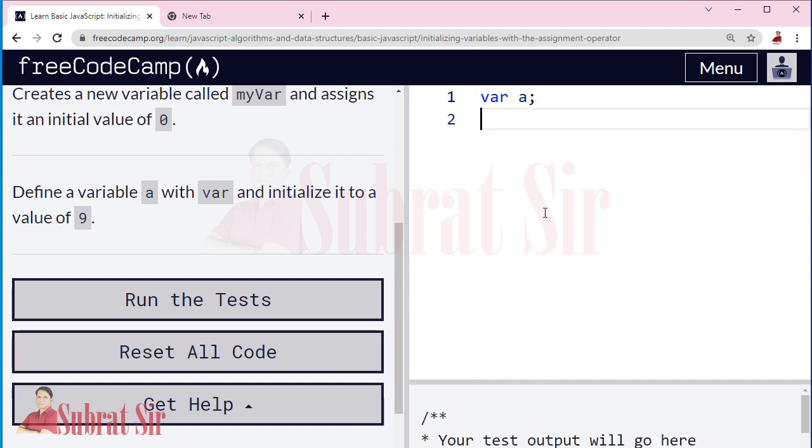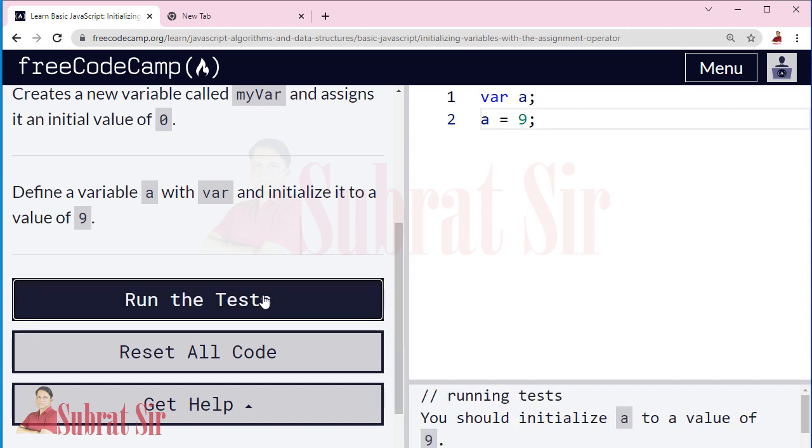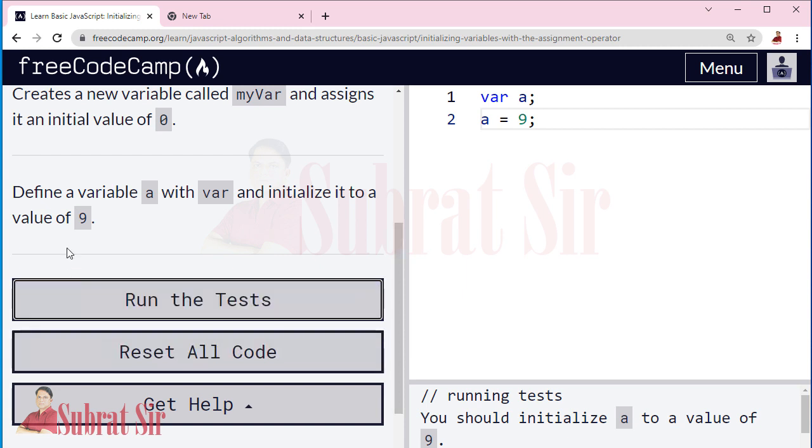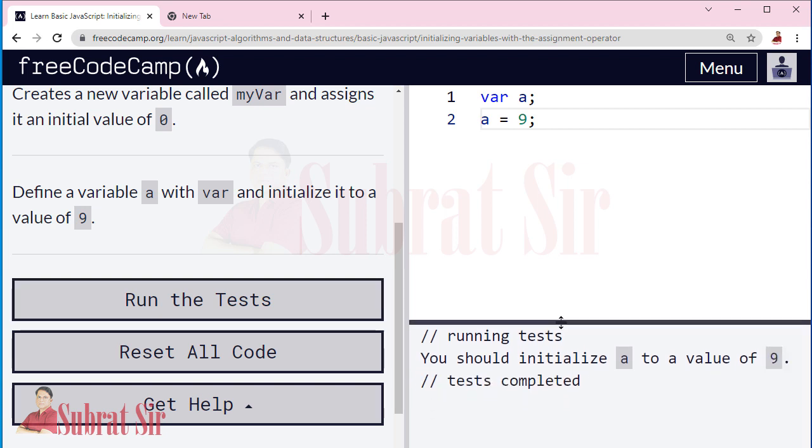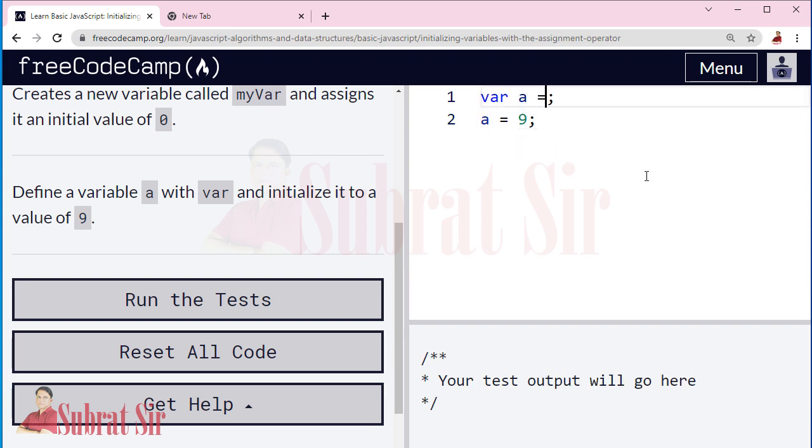Okay, we declared a variable. Now we will assign 9 to it. So a equal 9. Now run the test. Define a variable a with var and initialize it to a value of 9. So here it is saying you should initialize a to value of 9. So we initialize to value of 9, but I think we should do in same line.